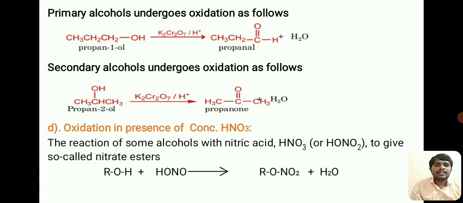Let us see one more oxidation, that is oxidation in the presence of concentrated HNO3. The reaction of some alcohols with nitric acid, that is HNO3, gives rise to a nitrate ester. You can observe in this reaction, when an alcohol reacts with HNO3, it gives rise to an ester, that is RONO2. This is what is called a nitrate ester, along with the formation of water.